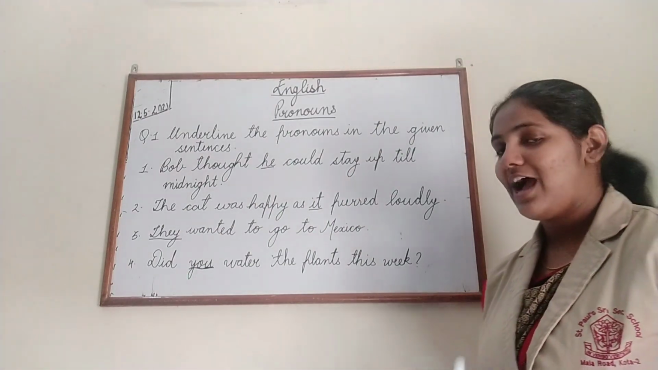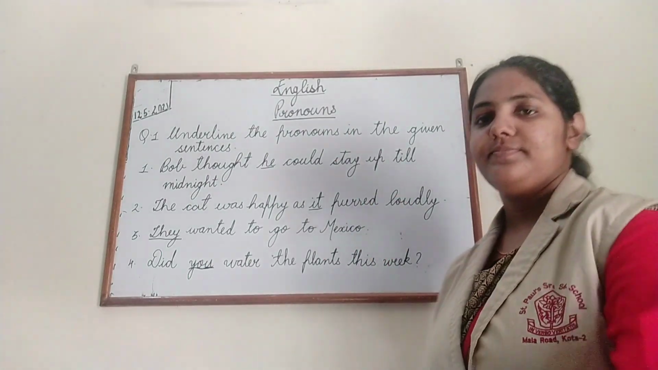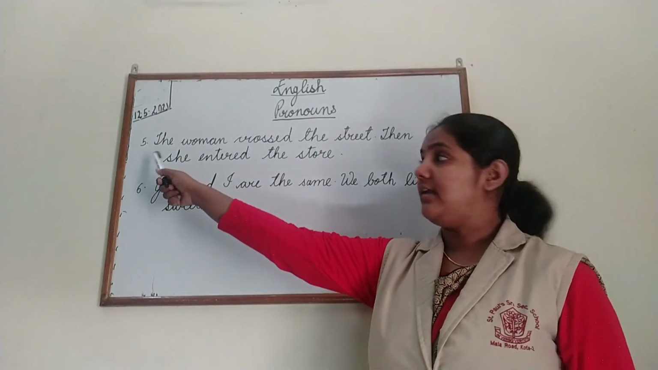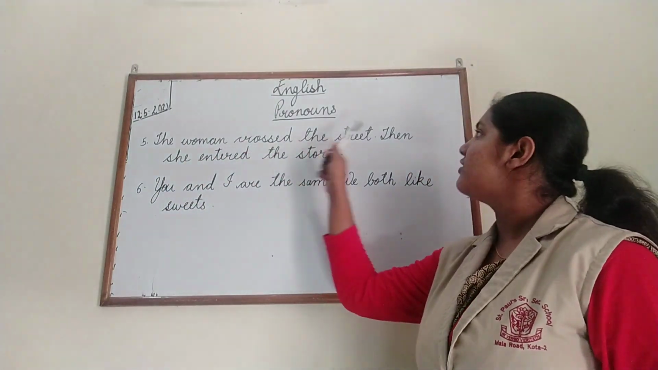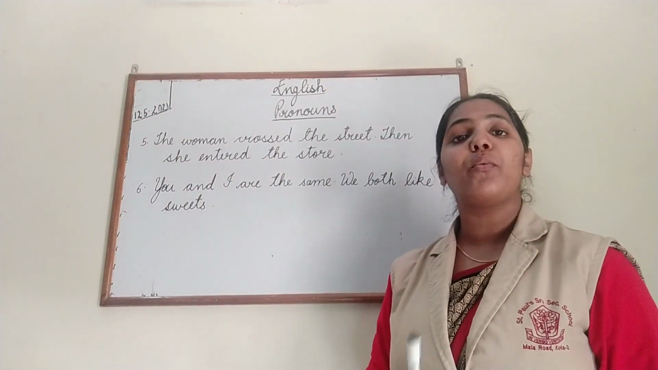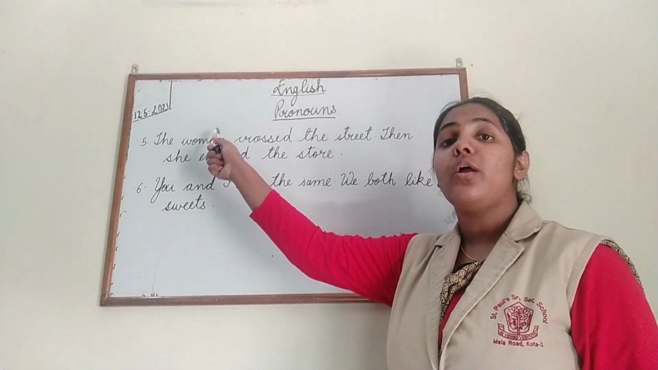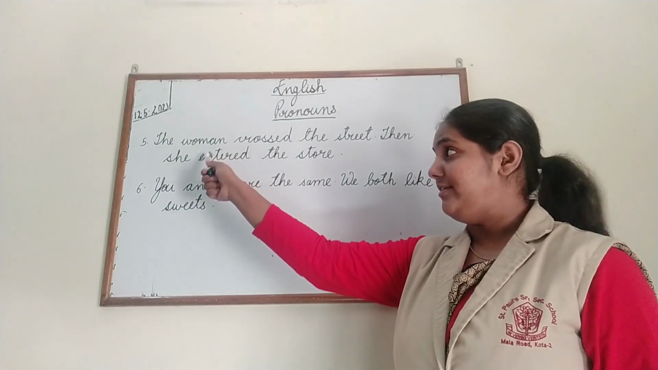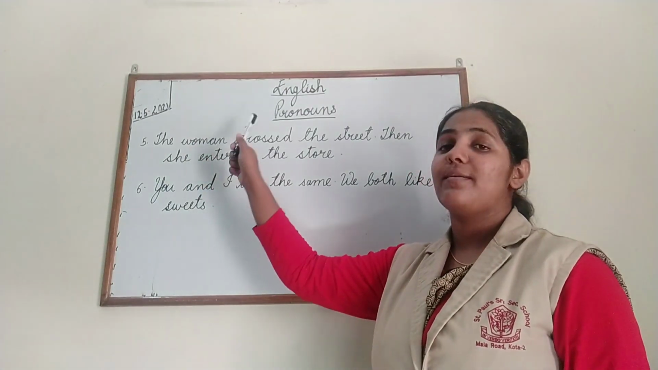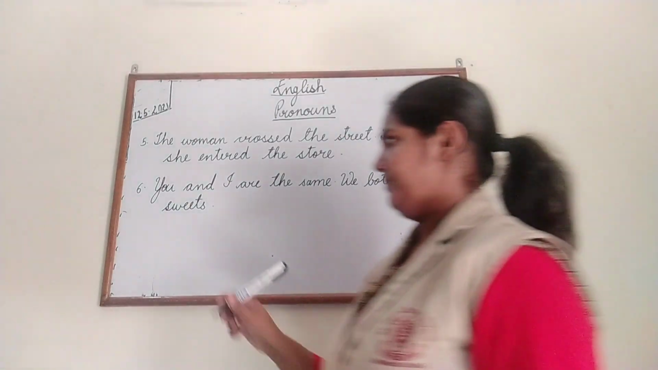Now, let us do 2 more sentences of these questions. Now, the 5th sentence is: The woman crossed the street, then she entered the store. Now, what is the naming word here, children? The naming word here is woman. Is this a male naming word or a female naming word? This is a female naming word. So, what is the pronoun which has taken the place of this word? Yes, the answer is "she".